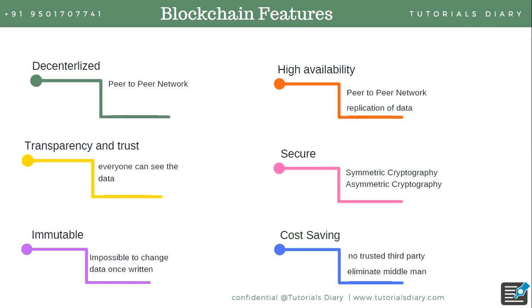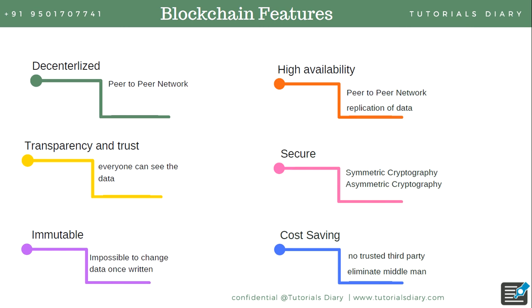So let's move further. Let's talk about the features of blockchain. The blockchain is a decentralized network, as we have discussed before. This is a peer-to-peer network, so we don't have any central authority here. So this is a totally decentralized system. Transparency and trust: since data is replicated on all the nodes, every node will have the same data, so they can query from their side. So that brings us transparency and trust among the peers.